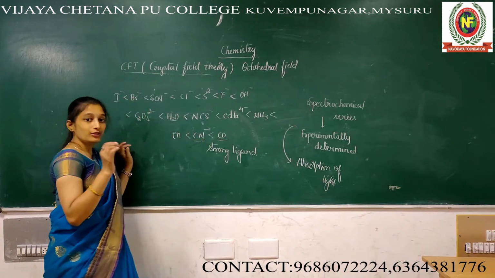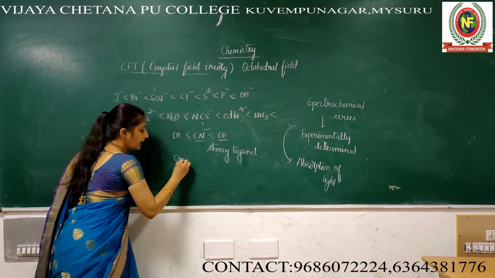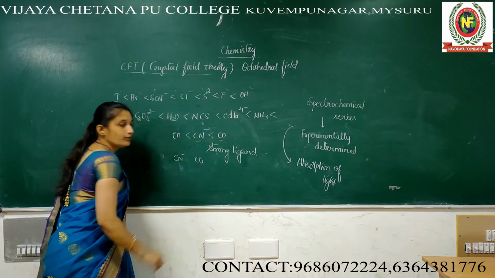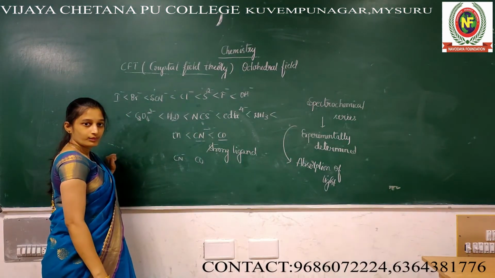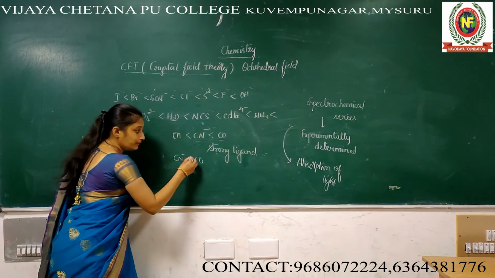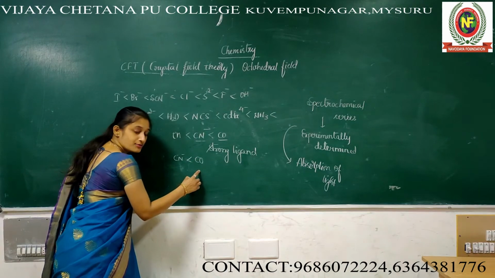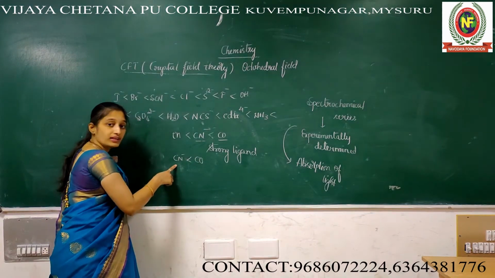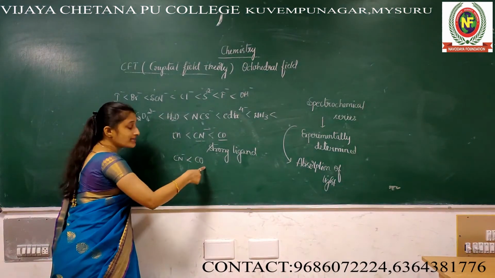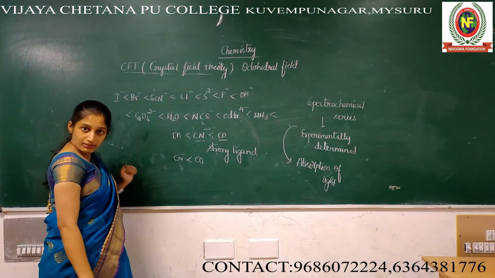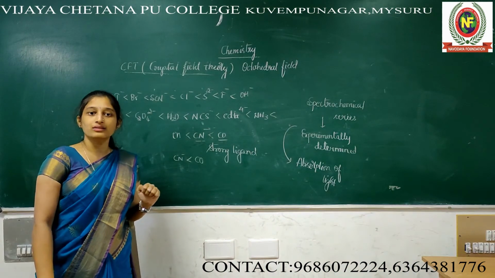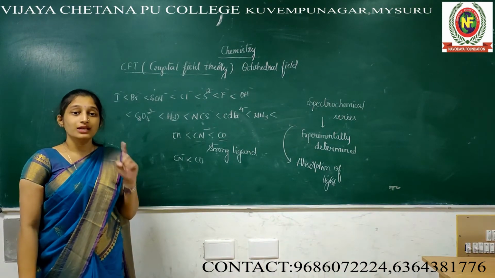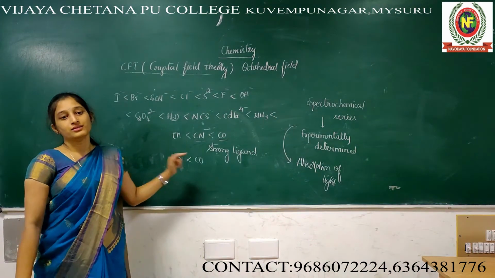See, suppose with me two ligands are there. One is CN minus and another one is CO. At that time I should give the preference to CO. CO is a strong ligand. Then this one, even though it's strong, is not as strong as CO. CN minus is also a strong ligand, no doubt in that, but CO is stronger than CN minus.